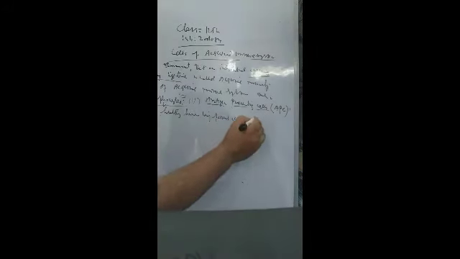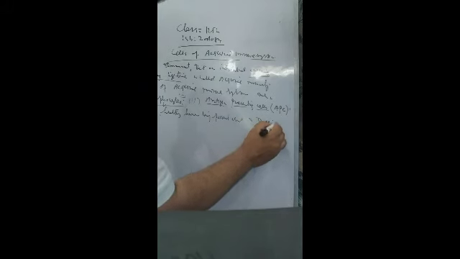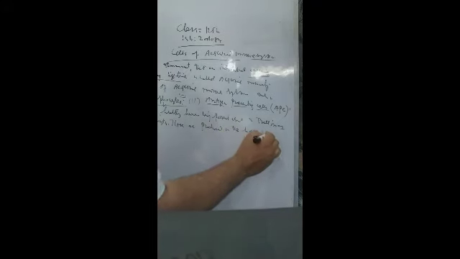These are produced in the bone marrow from stem cells.